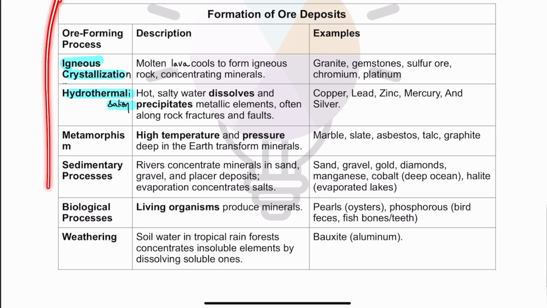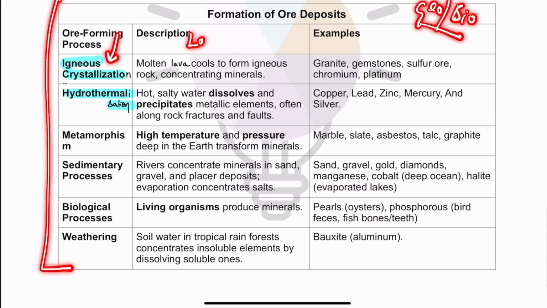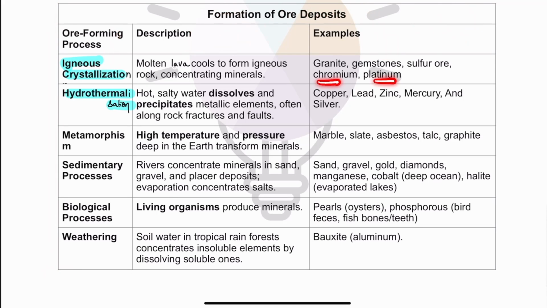Okay. Now here on screen, you can see that we have different geological and biological processes by which ores are formed. Let's understand them very carefully. First is igneous crystallization. Now it is a very simple thing. We know that lava cools in the form of rock. Now this particular lava naturally contains certain minerals, which get concentrated in certain types of rocks which turn into ore and we can exploit it. We have examples such as chromium, platinum. Now chromium, platinum, this kind of mineral is often formed by igneous crystallization.